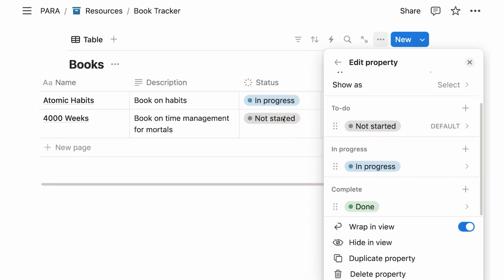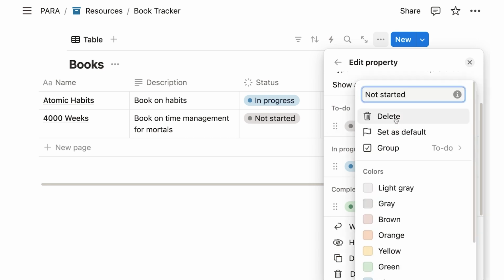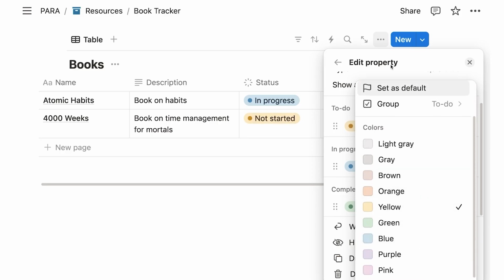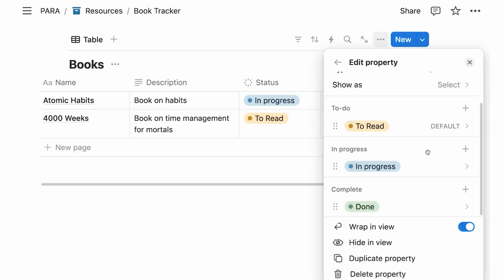So let's change not started to read. So I click on here, that's the default option, and then I can change the label to read and hit enter. I could also change the color while I'm at it, right? So if I want to have my new books, they should be yellow. I can do that as well. And now I have the label changed.